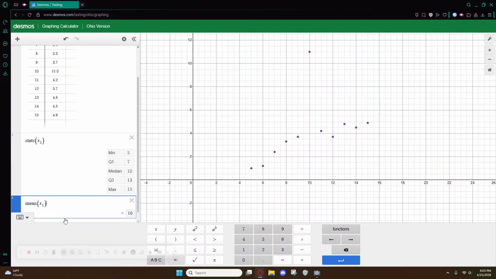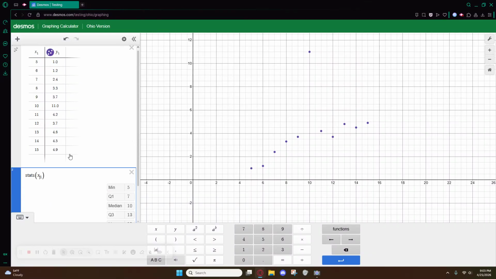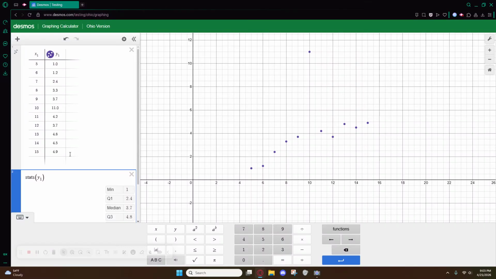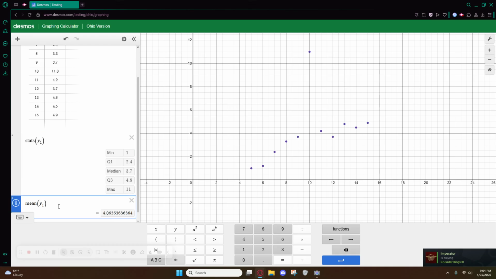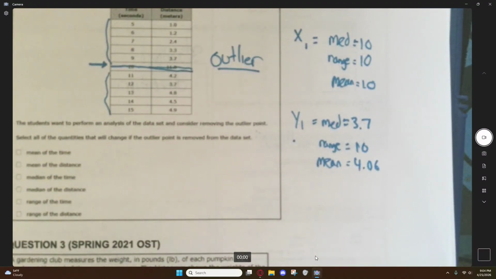Okay? Then we go to our y1, because we need to know the means and stuff of the distance. So we're going to change this to y1. This has a median of 3.7, a range of 11 minus 1, which is 10, and a mean of 4.06. Okay, so I've now written down all of that data.